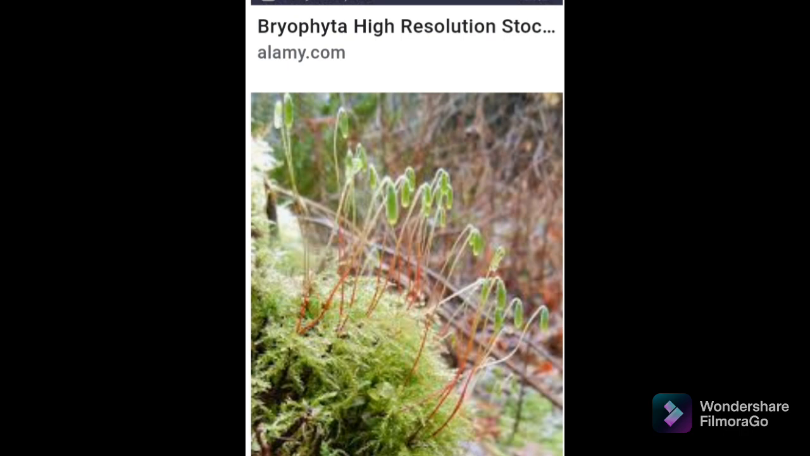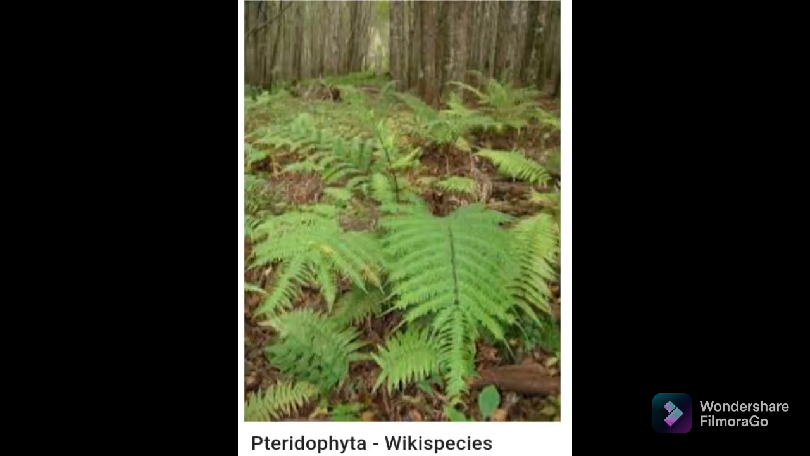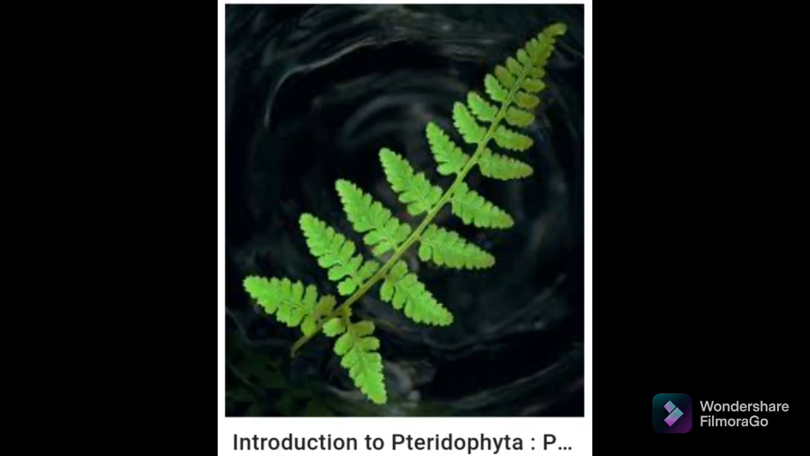The next division is Pteridophyta. The plants in the Pteridophyta division are differentiated into roots, stem and leaves, and have specialized tissues for conduction of water and other substances from one part of the plant body to another. Examples are Marsilea, ferns and horsetails. You have seen this type of plant in your surroundings. You can see in the picture how these plants look.